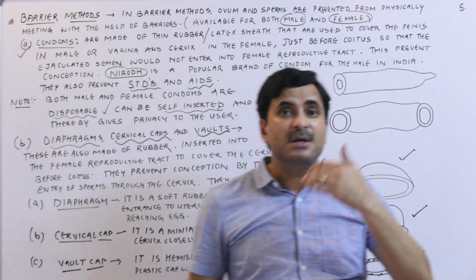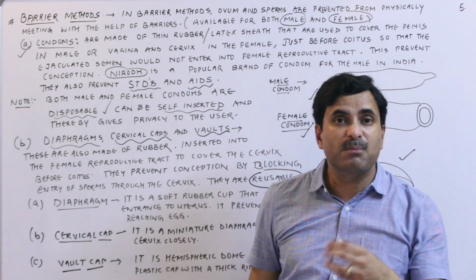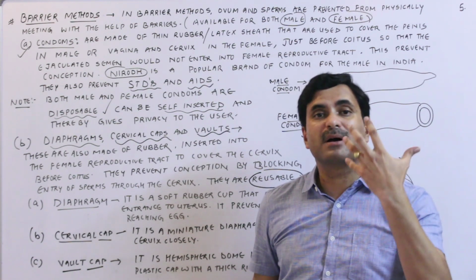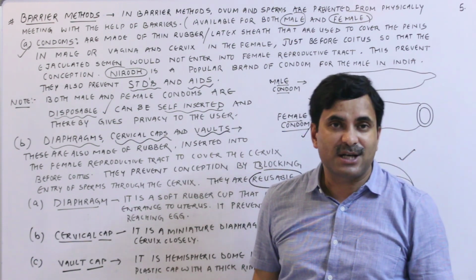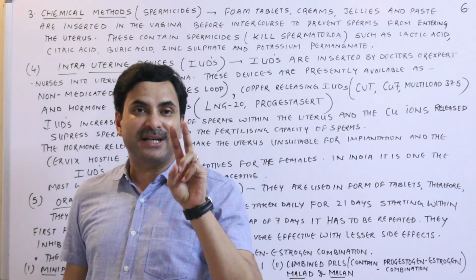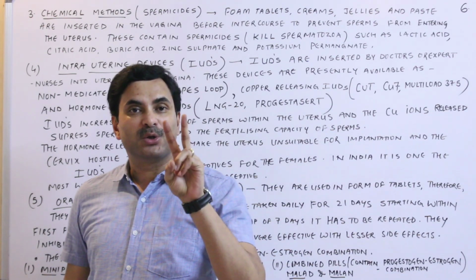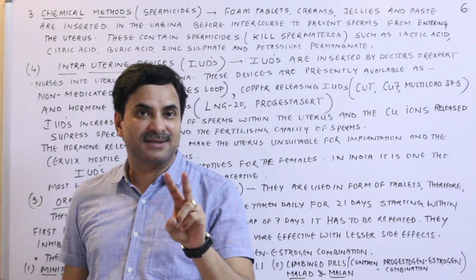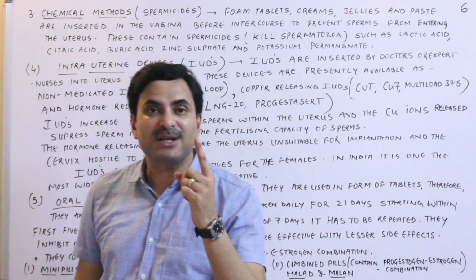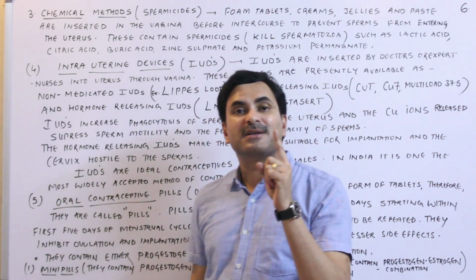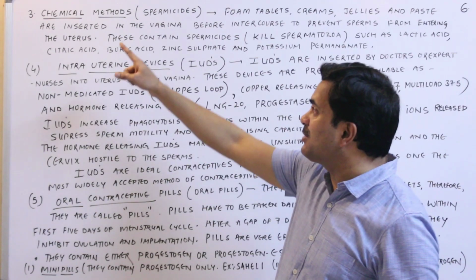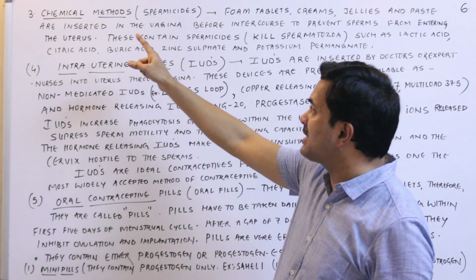Now let's talk about some more birth control options which are used. To prevent conception, we have studied two methods which are temporary. The first one was known as the natural method, the second was known as the barrier method, and coming to the third method, that is known as the chemical methods.